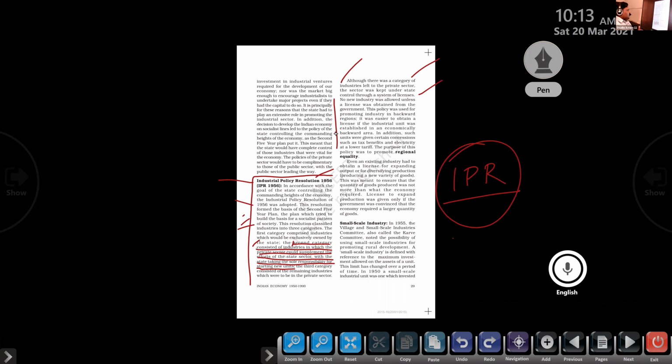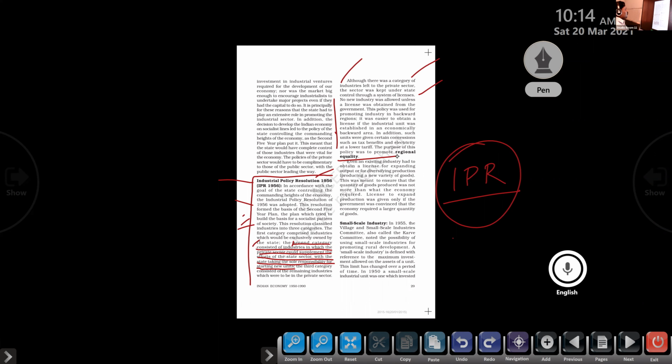In addition, such units were given certain concessions such as tax benefits and electricity at a lower tariff. So, if we are starting an industry in a village, what are the benefits? Easy to get the license. Then what? Tax exemption is there, we don't need to pay more taxes, and a low electricity tariff. The purpose of this policy was to promote regional equality.